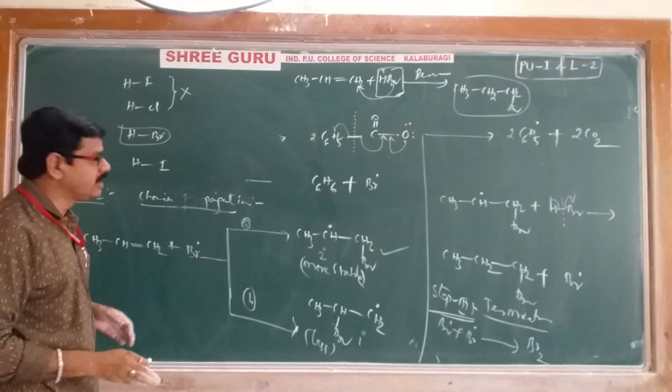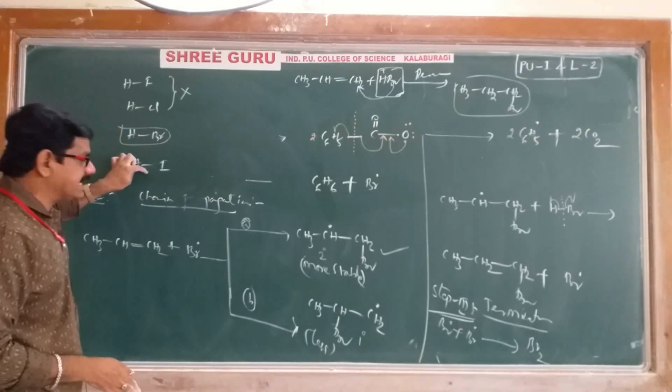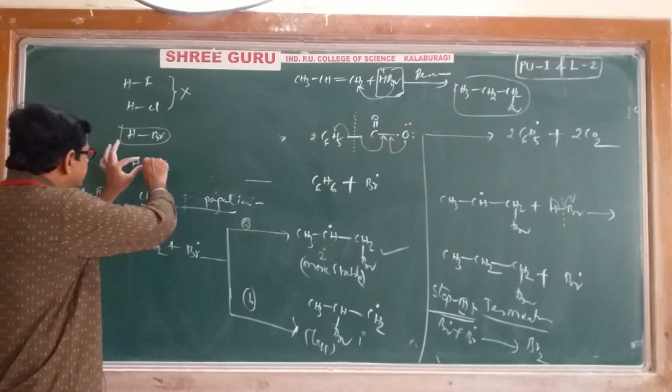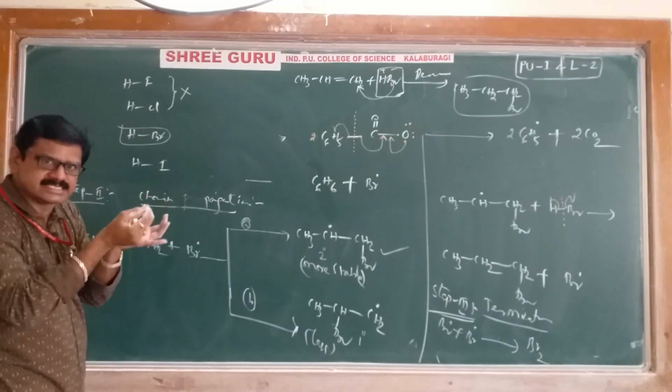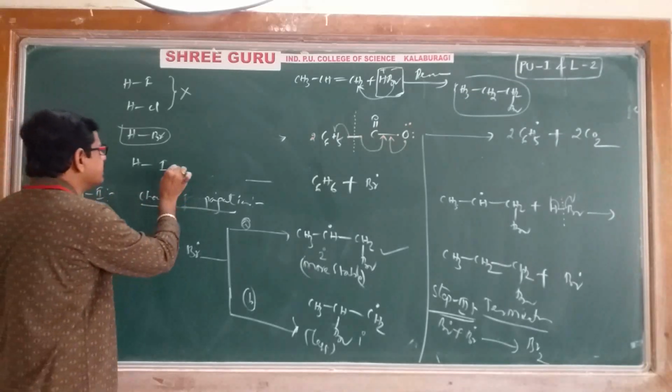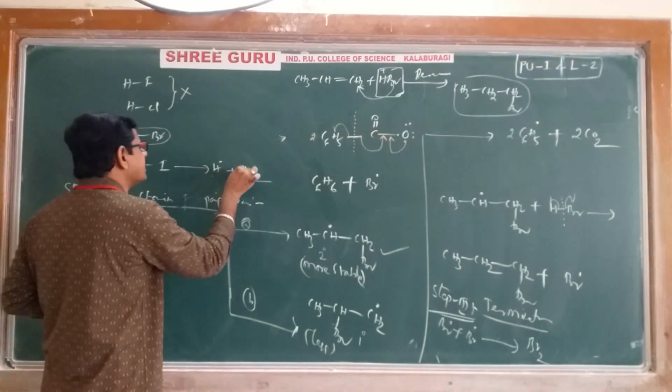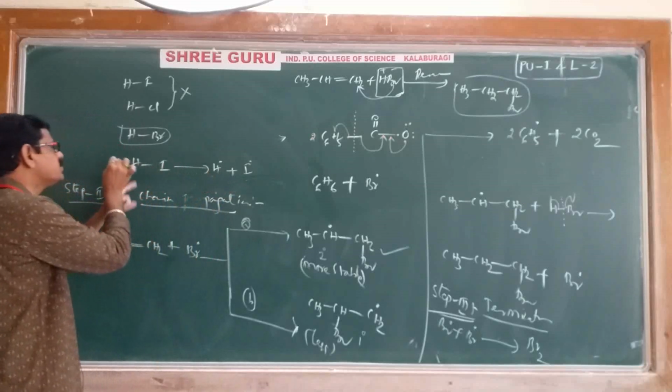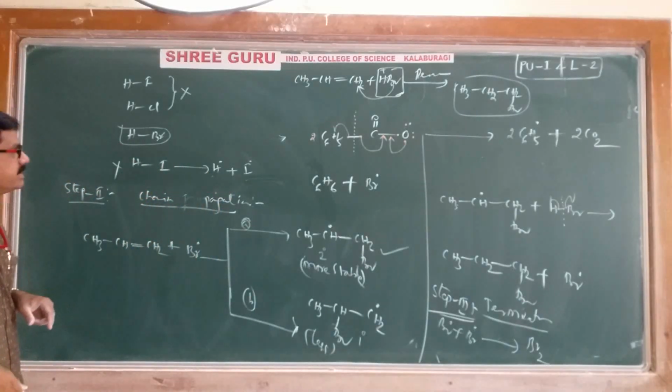Then compared with HBr, the HI bond is weak. It can easily break and easily form free radicals like this. But why are we not using HI? I'll repeat.